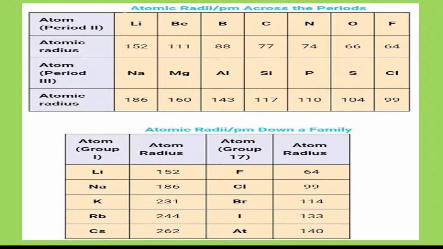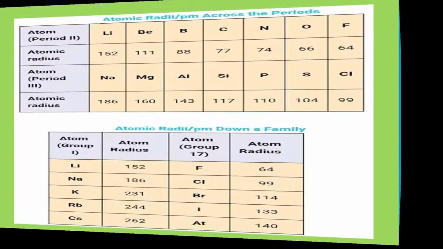As you can see from this also, for atoms in a period, this is the radii. As I told you, it is calculated in picometers. When we go left to right in a period, it is decreasing, and when we go down in a group, it is increasing because of the shielding effect. So in case of a period, you have to remember the increase in the effective nuclear charge, and in case of a group, you have to remember the shielding and screening effect.